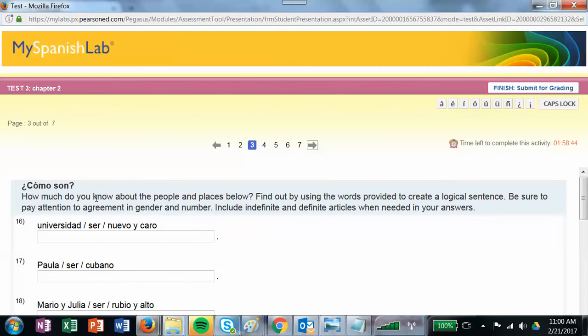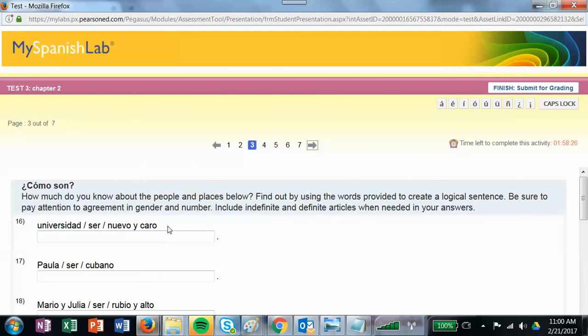Here it says, how much do you know about the people and places below? Find out by using the words provided to create a logical sentence. Be sure to pay attention to agreement in gender and number. So you're just going to take all of these pieces and turn it into a sentence. So you would say the university is new and expensive.